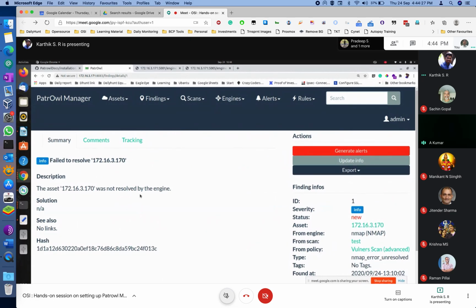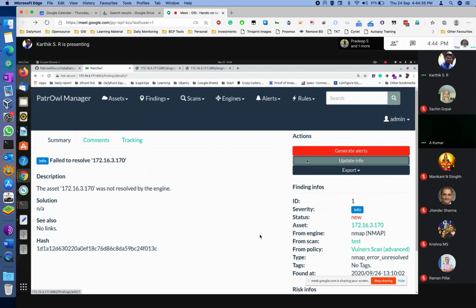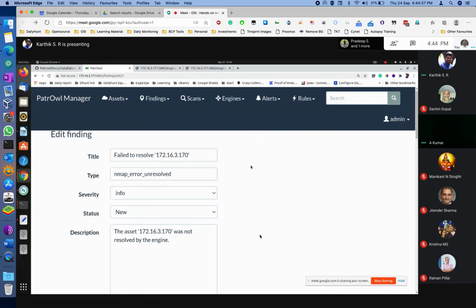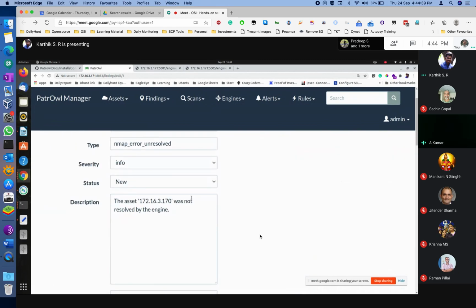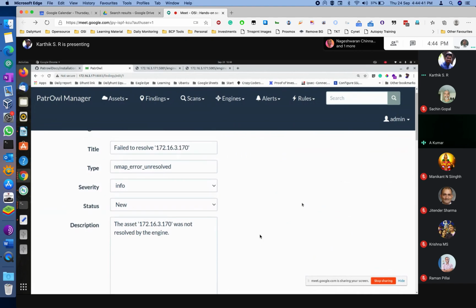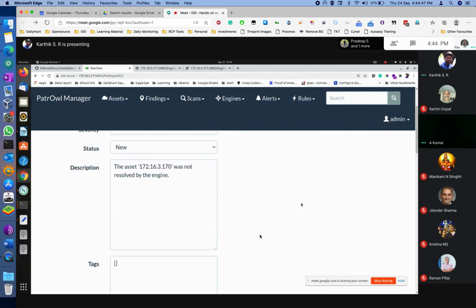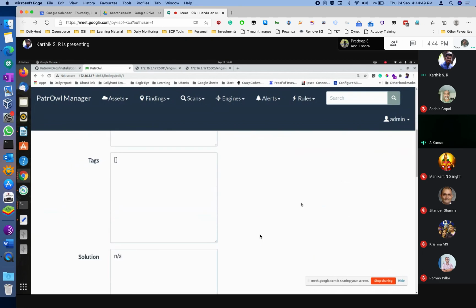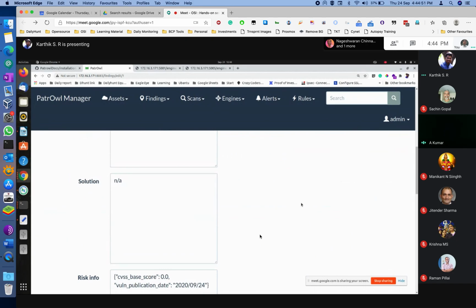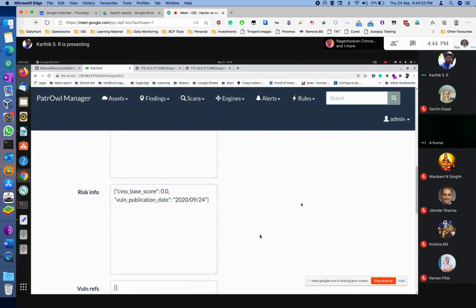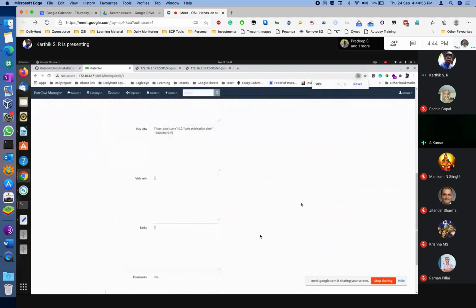Okay, so here you will find all these details. You can update the info of this system. Here you can see what error has come across. It is just an info. Come down. You can see which tags it relates to, what solution you have provided, what the CVSS score is, and all those things when the scan runs.